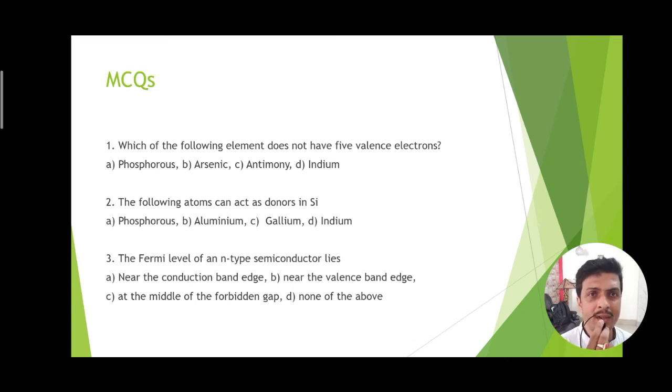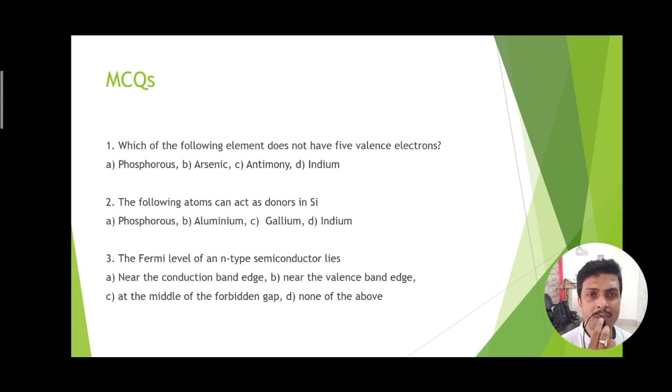The second question states: which of the following atoms can act as a donor in silicon? Donor means it must be a pentavalent impurity. The options are phosphorus, aluminum, gallium and indium. As phosphorus is a pentavalent impurity, the correct option is A.